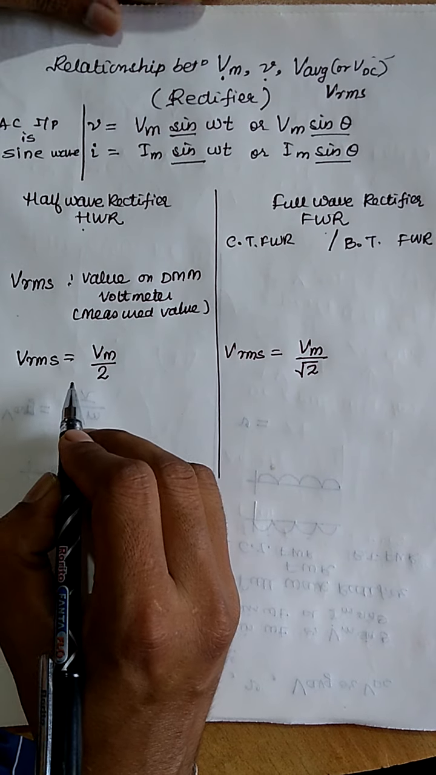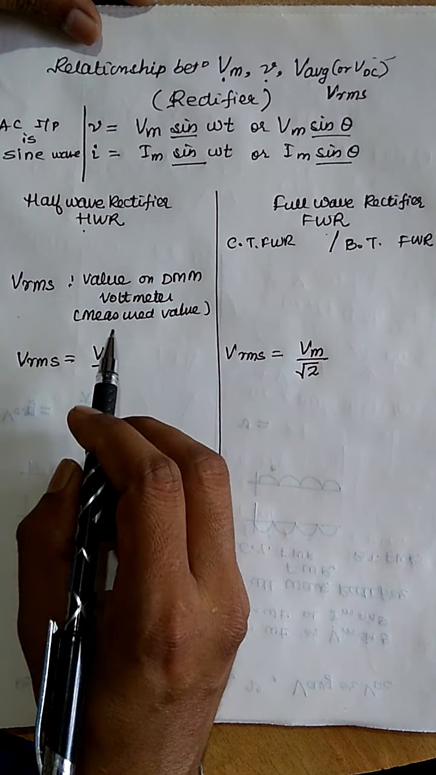So the root mean square value is the actual measured value on the voltmeters, or we can say the digital multimeter or the analog voltmeter or the analog multimeter. It is the displayed value. So for a half wave rectifier, Vrms is equal to Vm by 2, where Vm is the maximum value. And for the full wave rectifier, for both center tap and bridge type, Vrms is equal to Vm by root 2.